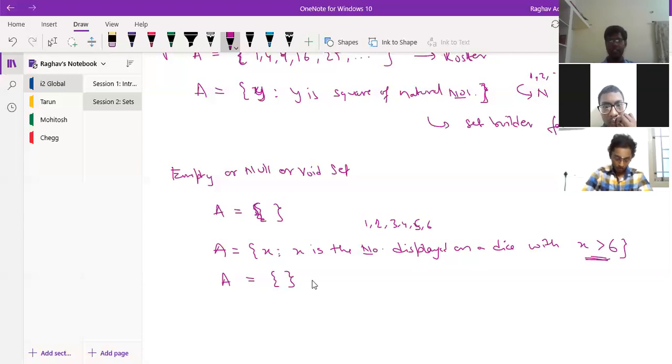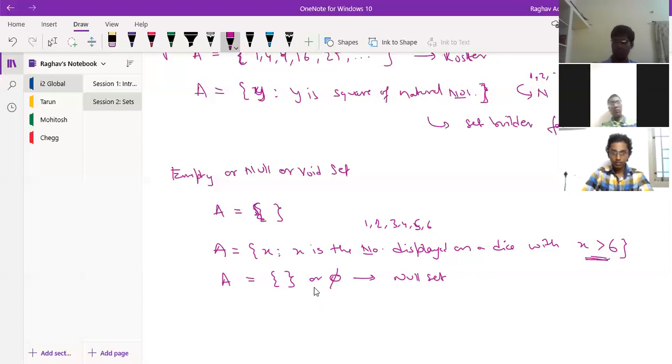Inside, I don't write anything. This is one way of representing it, or I write it as phi: a 0 with a slash mark through it. This is the null set. This is how a null set is represented. Okay, let's go ahead.